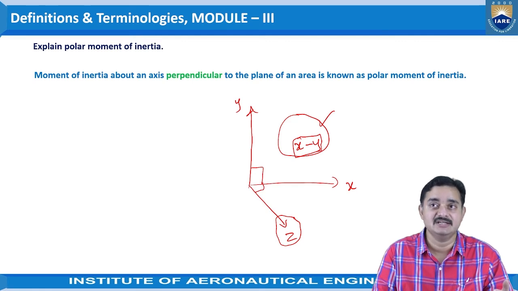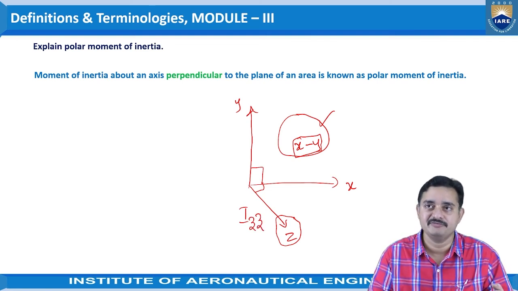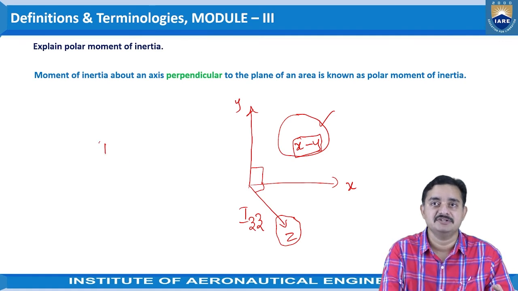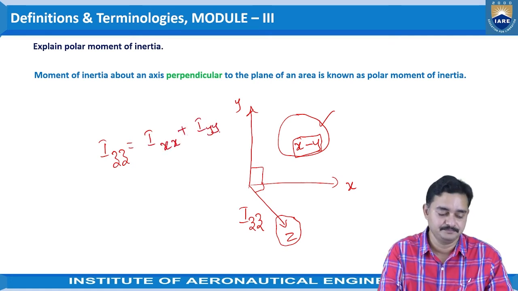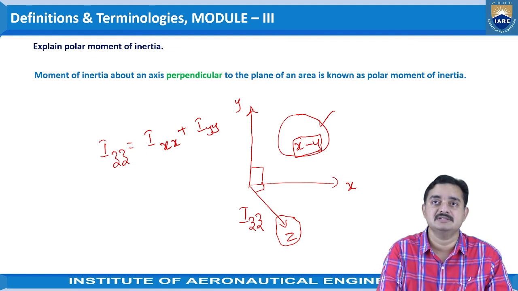The moment of inertia with respect to this perpendicular axis, which is IZZ, is called the polar moment of inertia. And what was the equation that we have obtained? That polar moment of inertia equation is obtained as Ixx plus Iyy. This is the formula for polar moment of inertia.